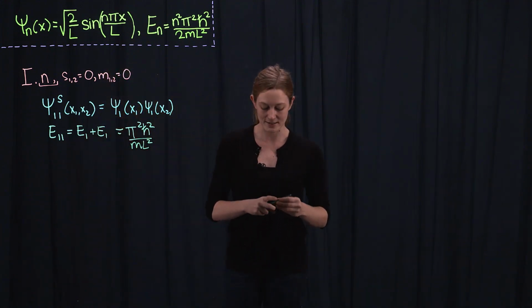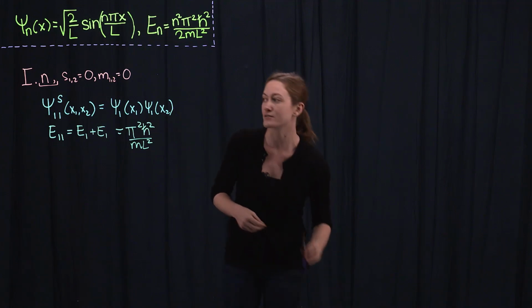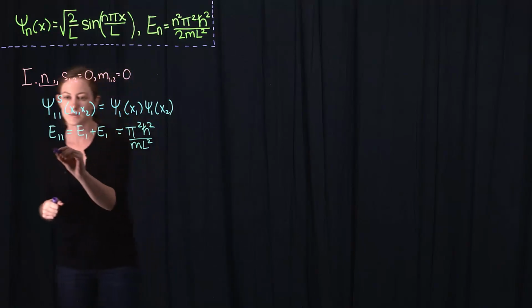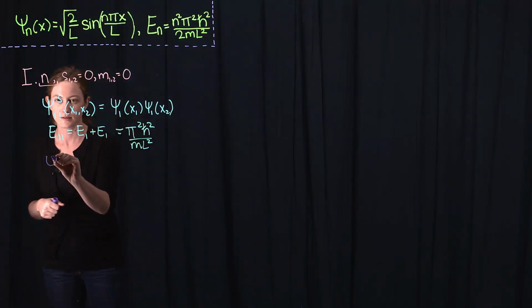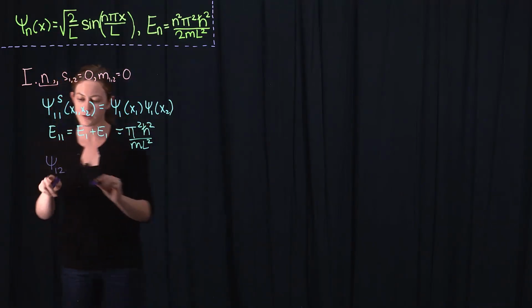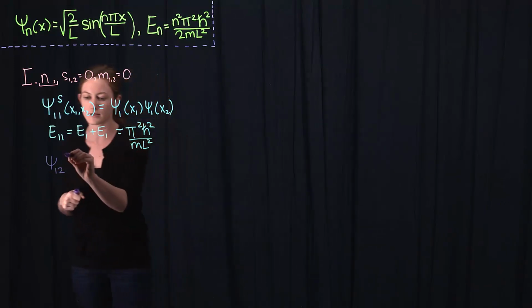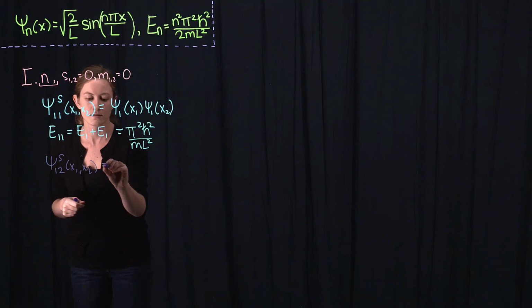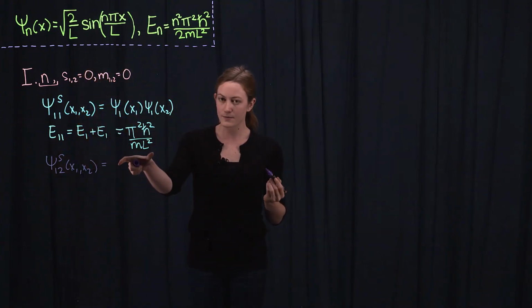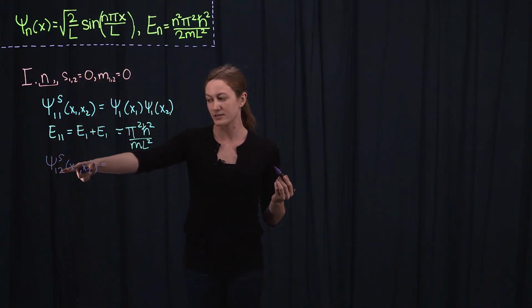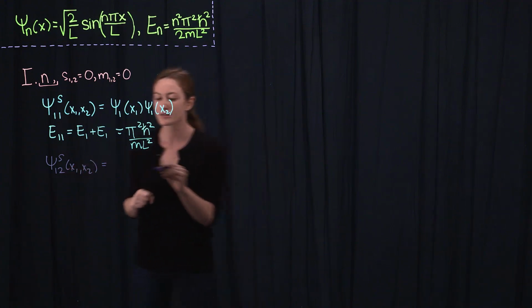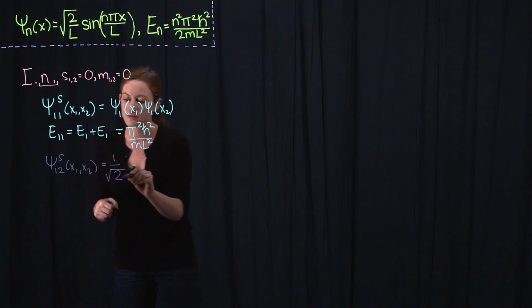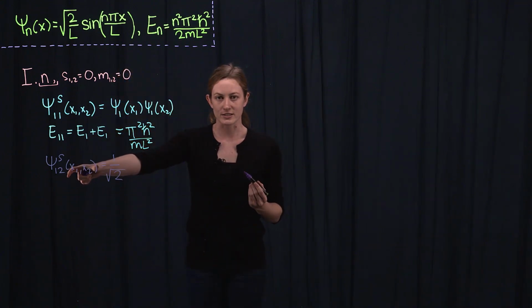The first excited state will have one of the particles in the n equals 2 state. So we'll say psi 1, 2, one particle will be in the n equals 2 state. It will now be the symmetric combination of one particle in psi 1 and one particle in psi 2. Now, importantly, because the particles are identical, there is no degeneracy of these states.